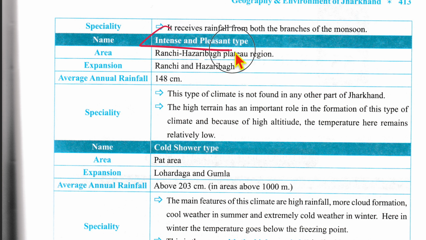Now intense and pleasant type. Area would be Ranchi and Hazaribagh plateau region. Expanse would be Ranchi and Hazaribagh. Annual average rainfall would be 148 centimeters. Speciality is that this climate is not found in any other part of Jharkhand. The high terrain has an important role in the formation of this type of climate because of high altitude. The temperature here remains relatively low.